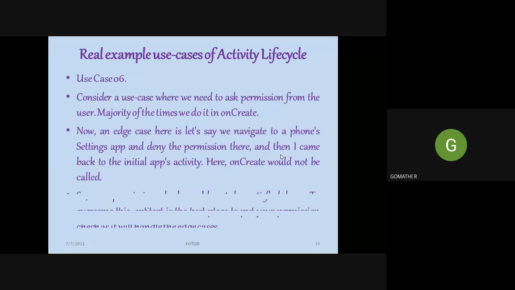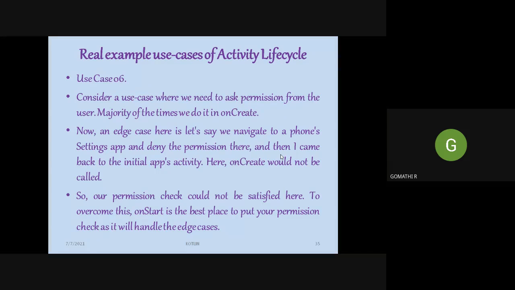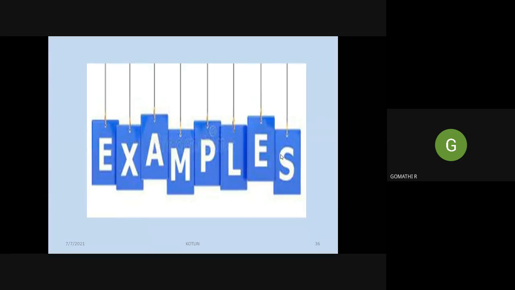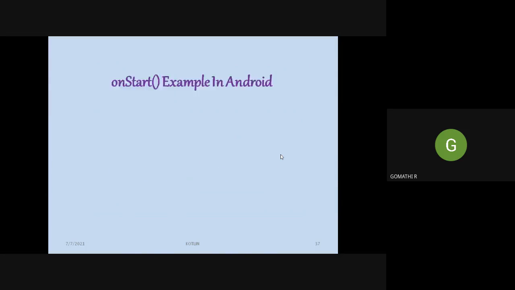The on create function will be called whenever you come across such screens in your applications in between. So these are some real-time use cases which explained the flow of methods you need to call whenever you design a mobile app. Now let us see some examples for each of these methods.